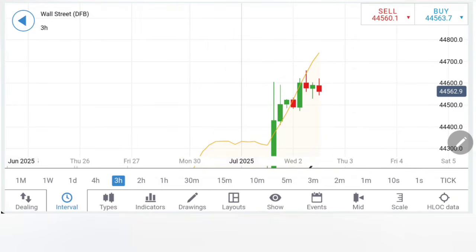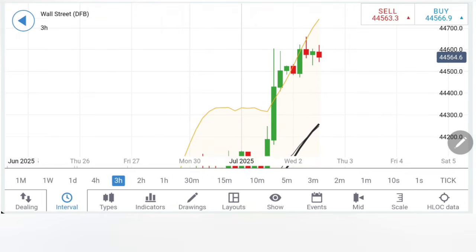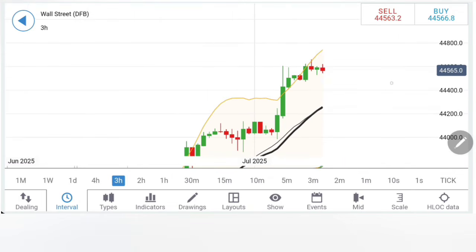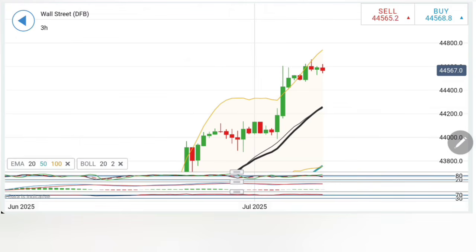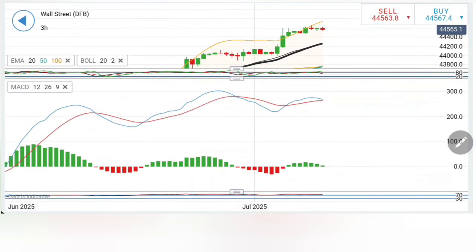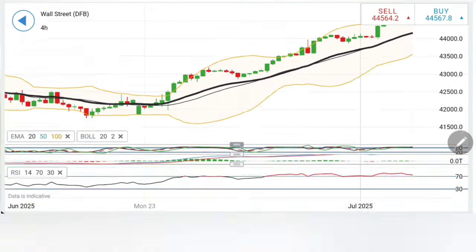Look at the 3-hour charts. It is pretty important for US 30 to break below 44,500, 480 and then 44,400. Once 44,400 is taken, more bearishness will follow below that. And now see, it has formed a good base at 44,000. Only below 44,000 can you treat this as bearish. Stochastic looking down, MACD convergent here, RSI overbought.